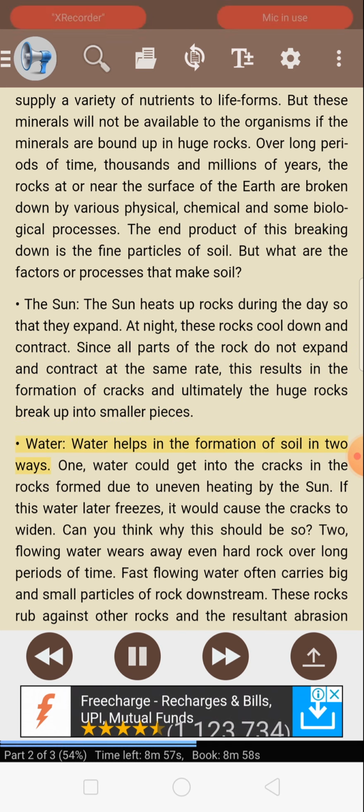Water helps in the formation of soil in two ways. 1. Water could get into the cracks in the rocks formed due to uneven heating by the sun. If this water later freezes, it would cause the cracks to widen. Can you think why this should be so?